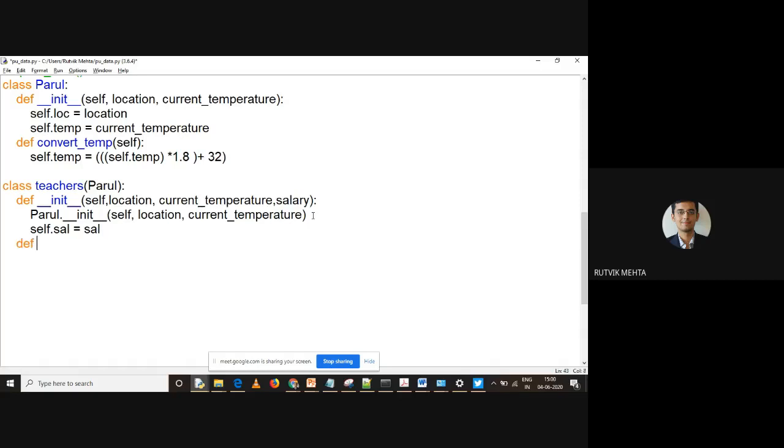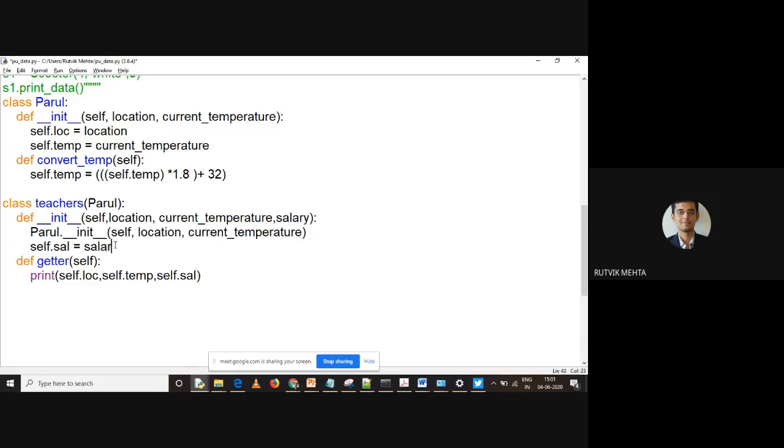And define print, or let me say getter method, getter, right? So let me call it as self. We are done with it. Let me just print the data, right? I'm doing nothing, I'm just printing the data, self.log, comma self dot, and comma self dot, and this should be salary. Okay, so this is one class which we have inherited.